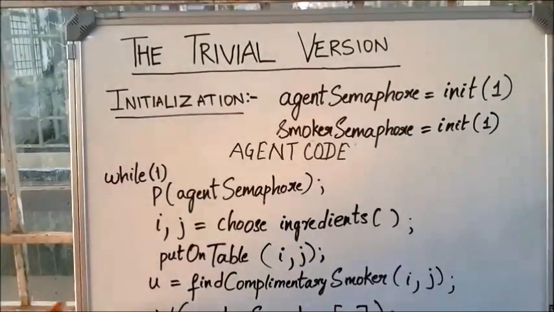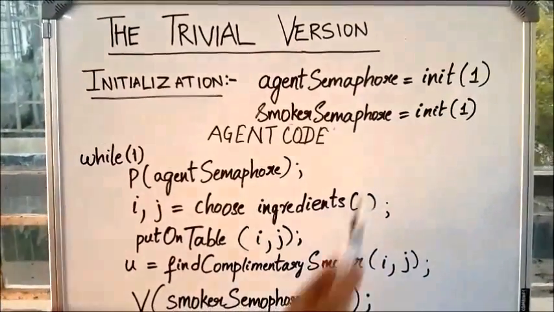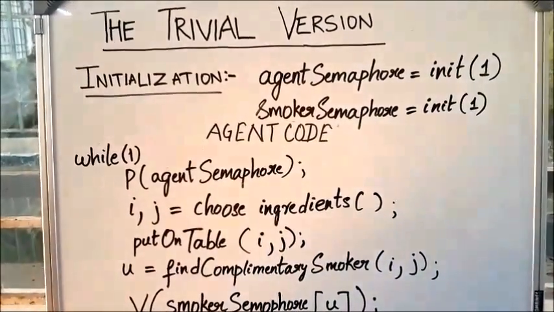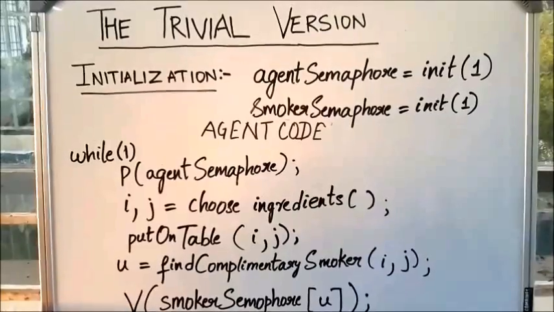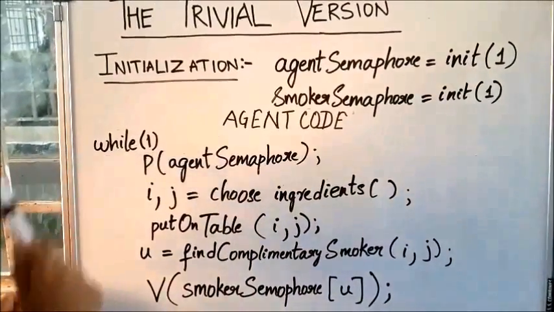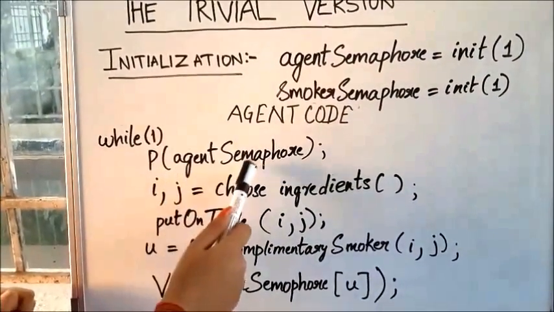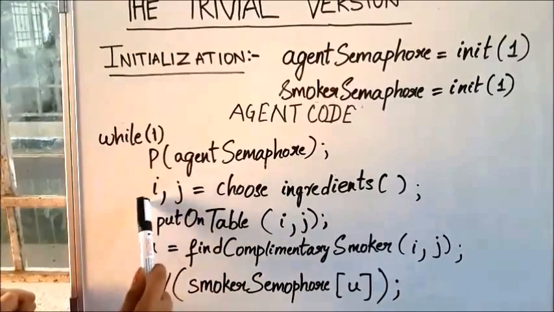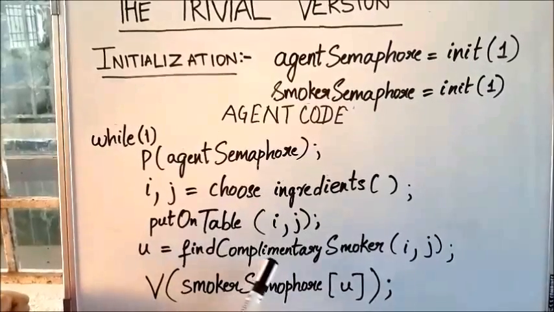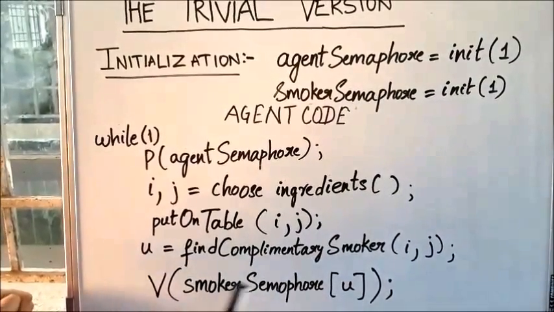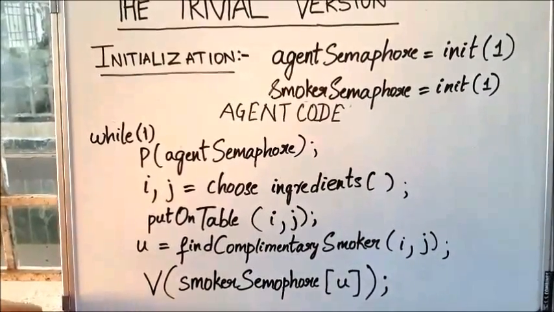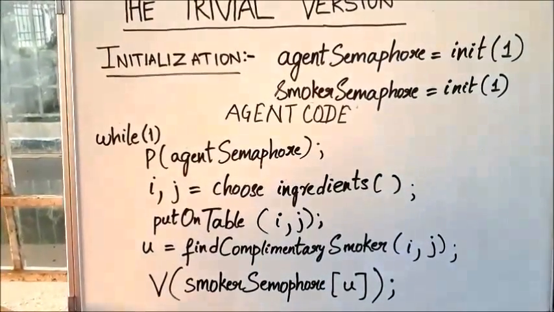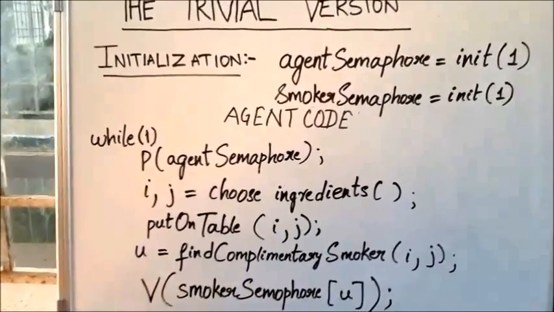In the trivial version, we'll look at the initialization. There are 4 semaphores: the agent semaphore and 3 smoker semaphores, that is, the smoker with the matches, the smoker with the paper and the smoker with the tobacco. This is the agent code. While true, it waits for the agent semaphore to choose the ingredients. Then the agent chooses the ingredients I, J, puts them on the table, finds the complementary smoker U and wakes up this smoker U. Then the smoker with the appropriate ingredient wakes up, takes the 2 ingredients from the agent and continues smoking.